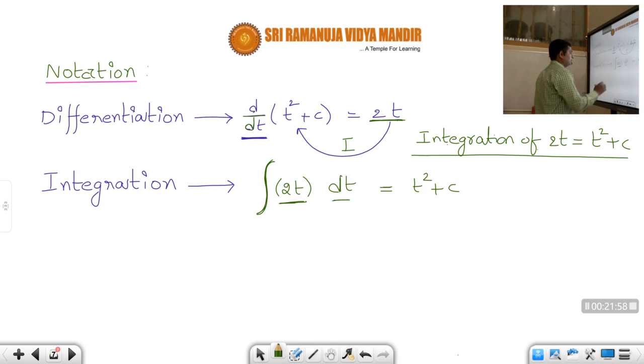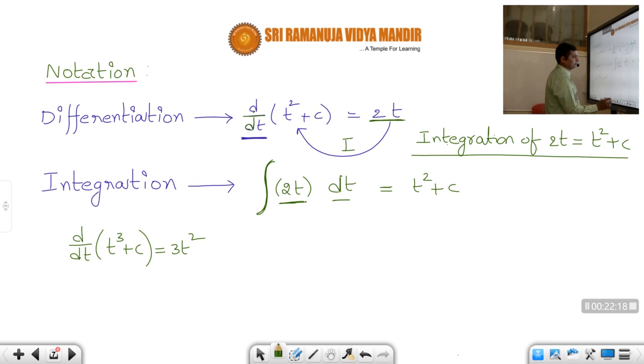Suppose, let us say, t cube. What is d by dt of t cube, students? That is equal to 3t square, correct or not, students? D by dt of t cube plus c is 3t square. So the opposite, integration of 3t square must be equal to t cube plus c. So how to write this one?